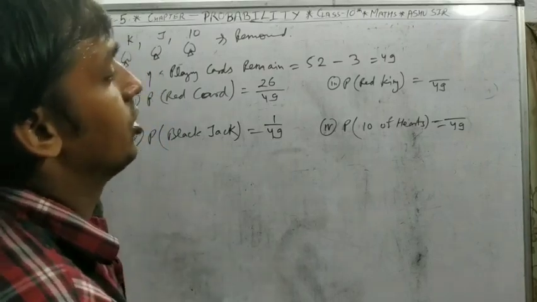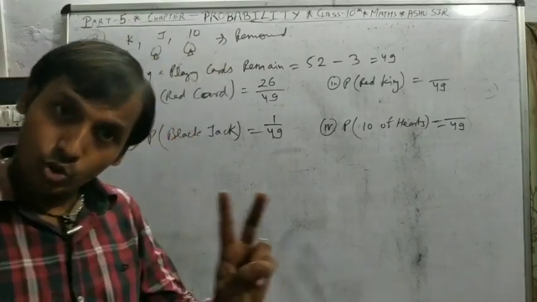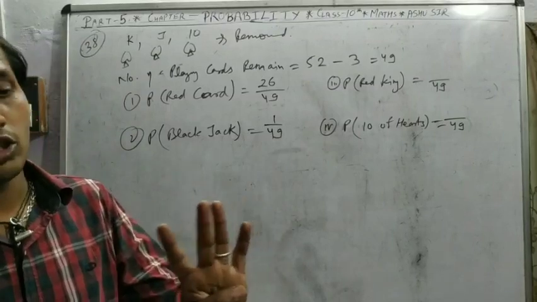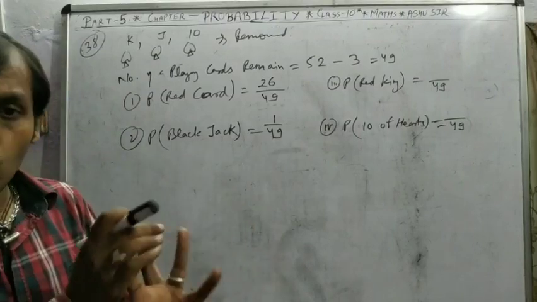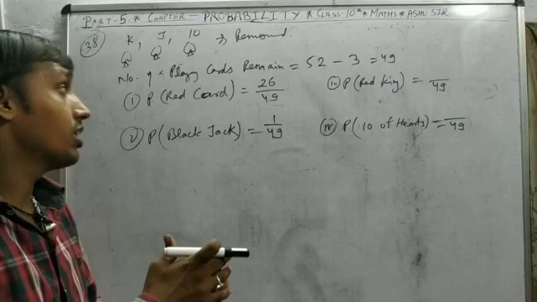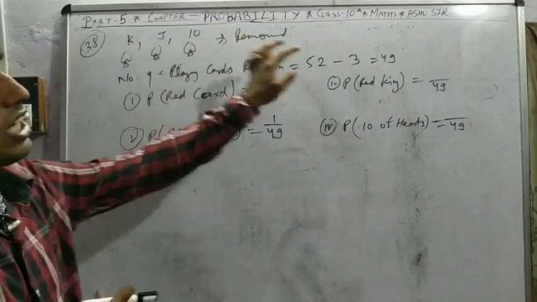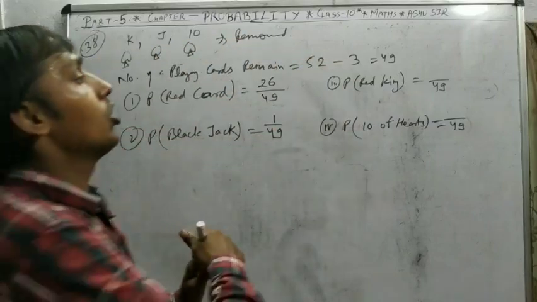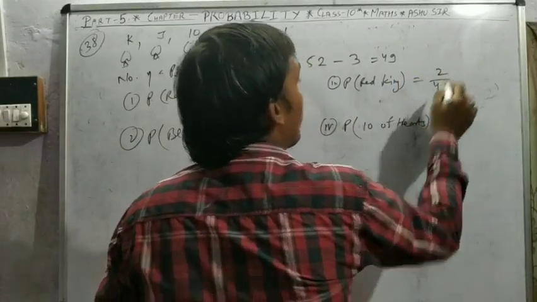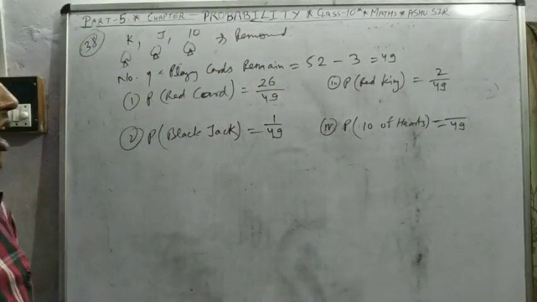Red king. How many red kings? Only 2 red kings, total 4, 2 black, 2 red. 2 red kings in this pack. But here no red king is removed. Means all 2 red kings are in the pack. So 2 upon 49.